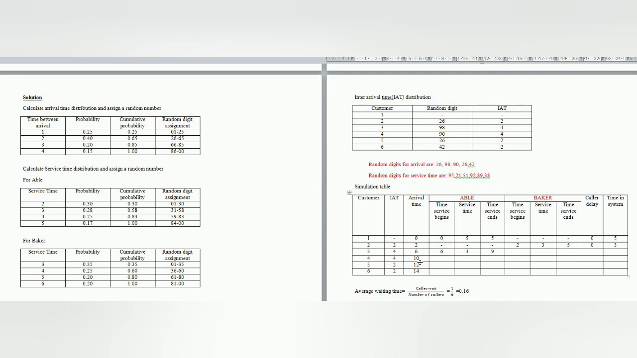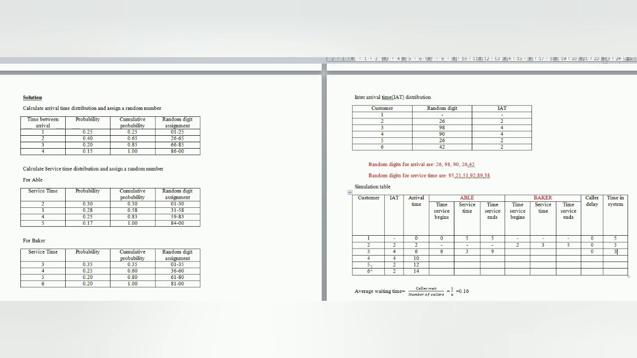The fourth customer is going to arrive at the 10th minute. And the caller delay at the third customer is 0. And how many minutes are spent in the system? That is 3 minutes spent in the system. So 3 minutes we have to write.